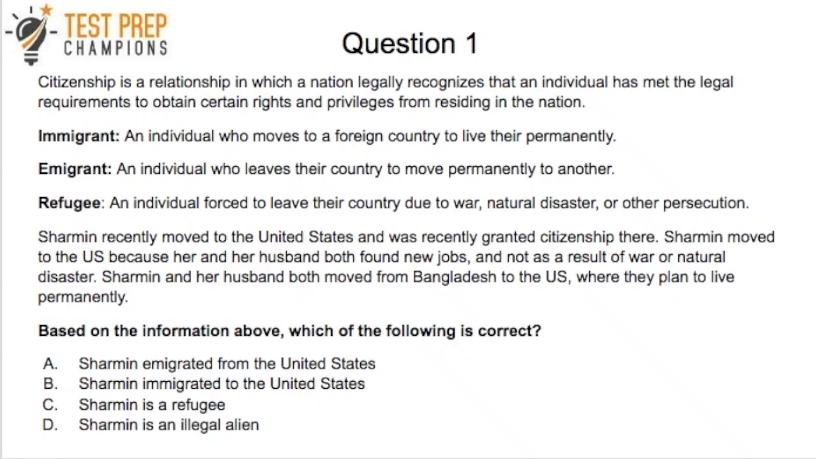Question 1. Citizenship is a relationship in which a nation legally recognizes that an individual has met the legal requirements to obtain certain rights and privileges from residing in the nation. And there's 3 definitions on the screen: immigrant, emigrant, and refugee. And it goes on to say, Sharman recently moved to the United States and was recently granted citizenship there. Sharman moved to the US because her and her husband both found new jobs, and not as the result of war or natural disaster. Sharman and her husband both moved from Bangladesh to the US, where they plan to live permanently. And the question asks, based on the information above, which of the following is correct?